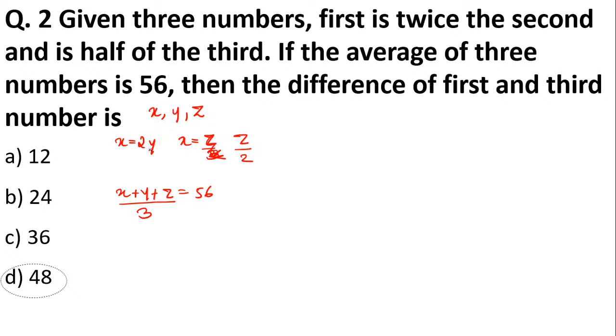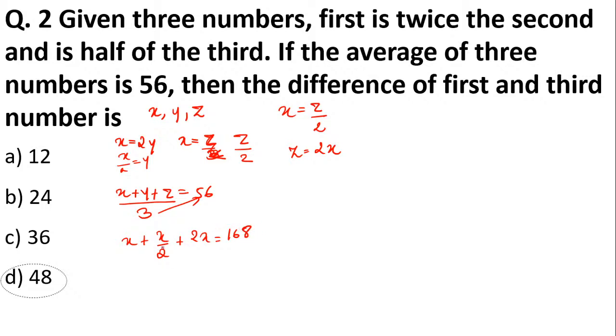So we can write Y is equal to X upon 2. Okay, X is equal to 2Y, right? So X upon 2 is equal to Y, right, students? The same way, X is equal to Z upon 2. So we can also write Z equals 2 into X. Okay, so we'll convert it in X. So X plus X upon 2 plus 2X will give you what? I will take 3 this side. In mathematics, whenever you take a number at the bottom to the other side, if an equals sign is there, these numbers get multiplied. So 3 into 56 is 168.